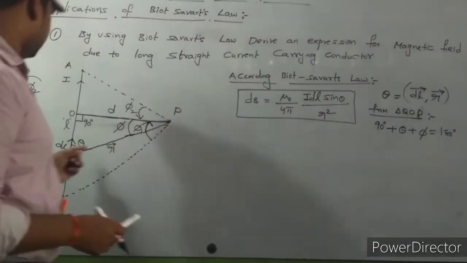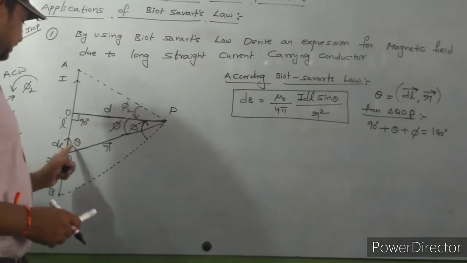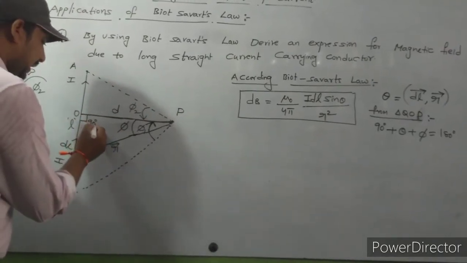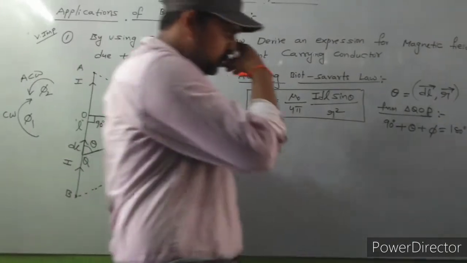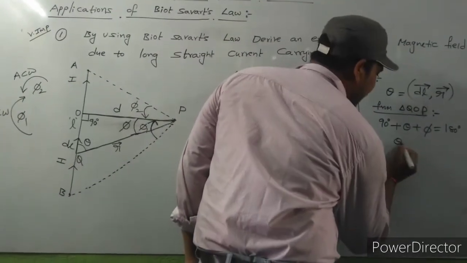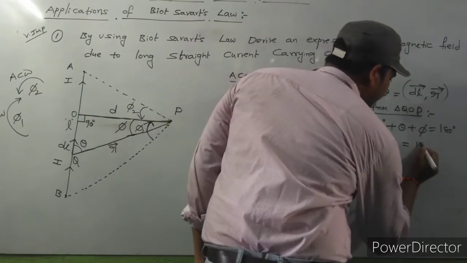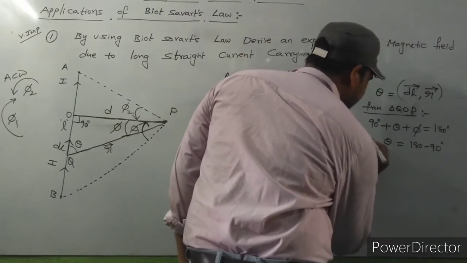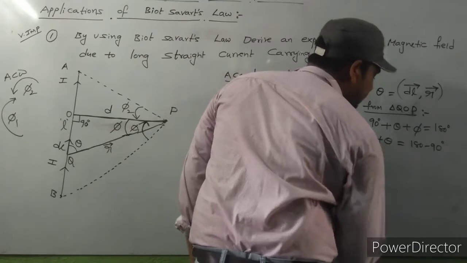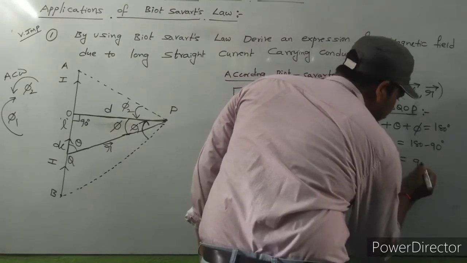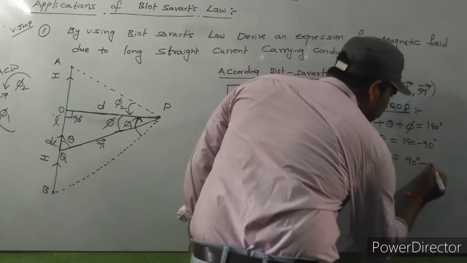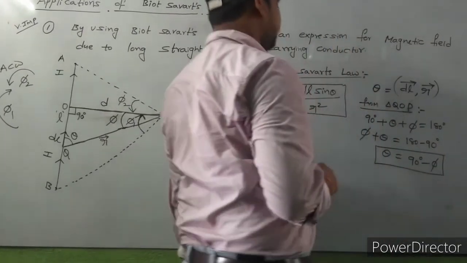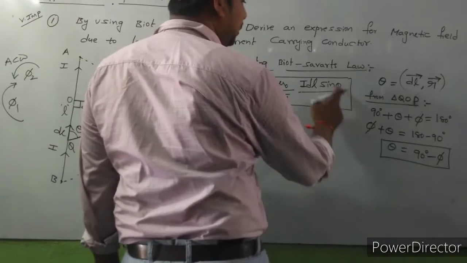So here in this QOP triangle, this is theta, here 90, here phi. Sum of all angles in a triangle is equal to 180 degrees, you know already. That means theta plus phi is equal to 180 minus 90, that is equal to 90 degrees. Then theta is equal to 90 minus phi. So the theta value we got is 90 minus phi.